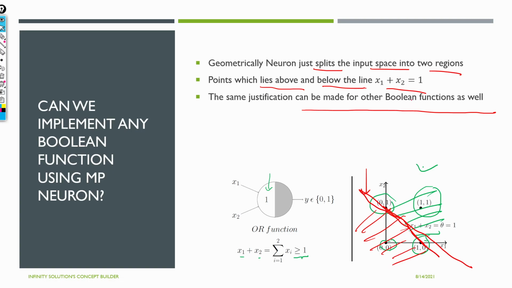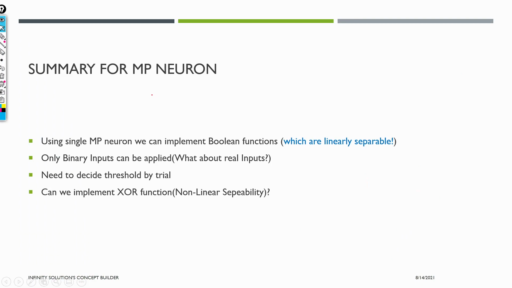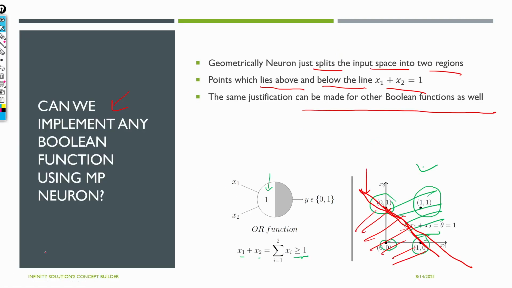But still our question remains, can we implement any function? Let's try to answer this. So what's the summary? The summary is that using MP neuron we can implement boolean functions, but only those which are linearly separable. Yeah, can you try to implement something like this? Because why linearly separable? Because what we are getting here, we are separating with a line only.